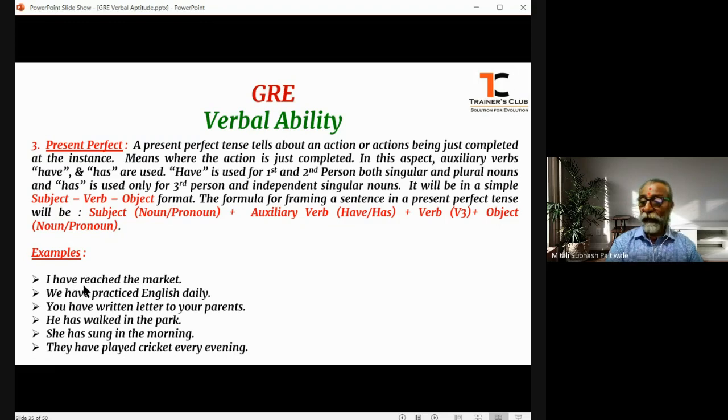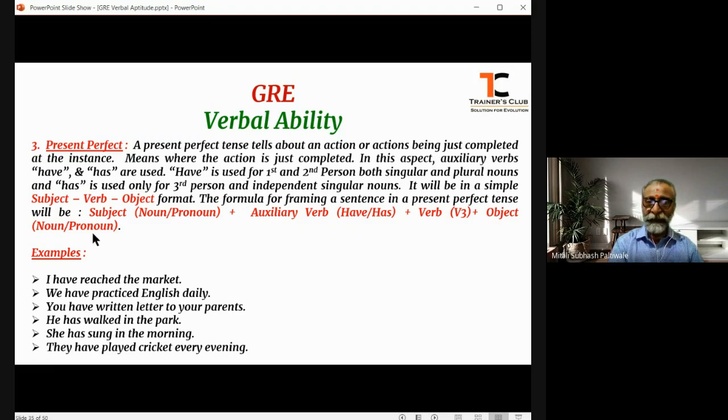You have to identify the tense of the sentence by looking at the agreement verb. Here the agreement verb is have. Hence, this sentence is in present tense.